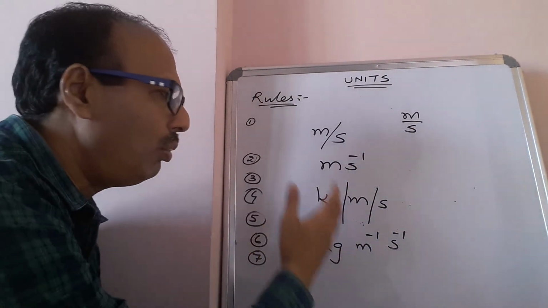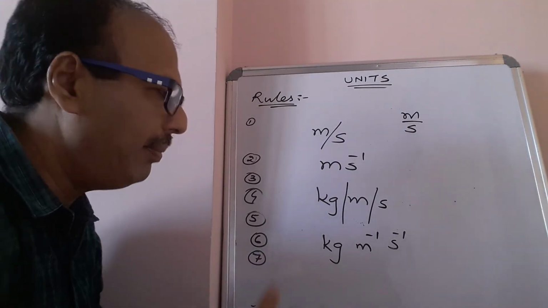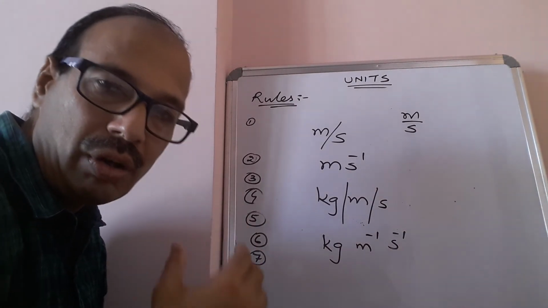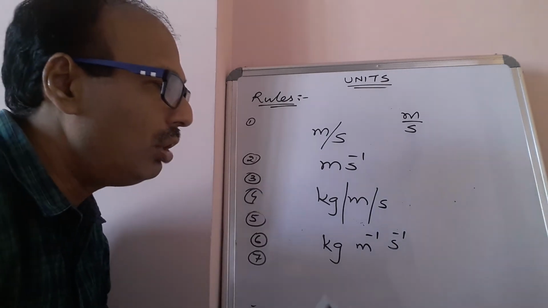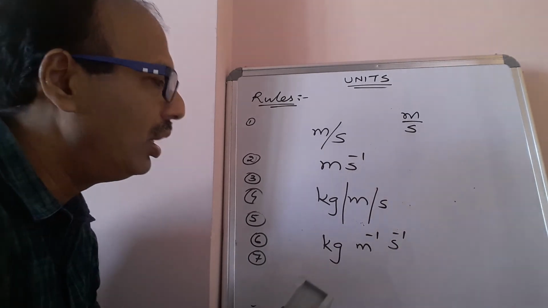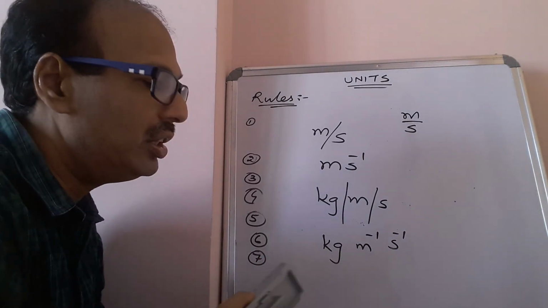So while writing a number of units together, you should use a power of -1 or any powers. The solidus should not be used more than once. Always it should be used once, and if it is required more than once, you should use it in this way.